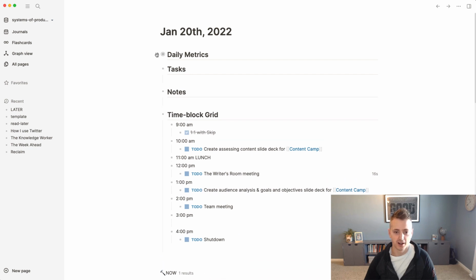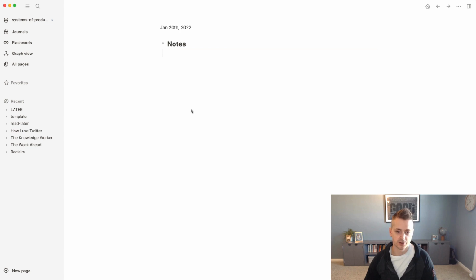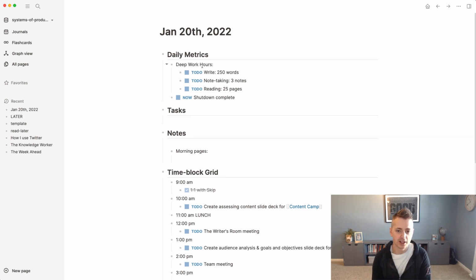Obsidian could do that. But what Obsidian could not do is if I wanted to focus in on just the notes for the day and continue to write, maybe I want to do morning pages in here or something like that, I could even take it a step further and go morning pages and create another bullet. And I can infinitely do that. And this is amazing for outlining again, which I'll show you shortly. So that's kind of how I orient my day.